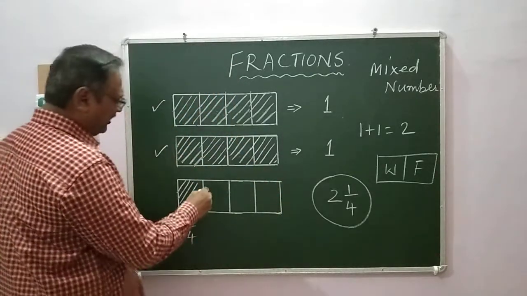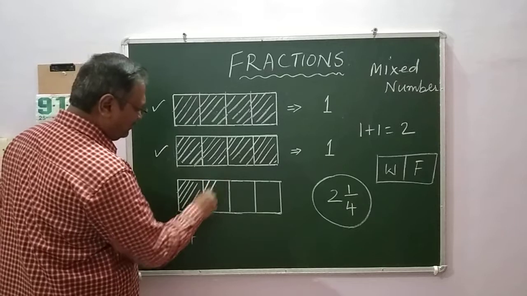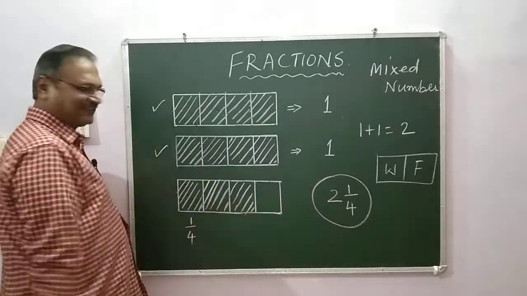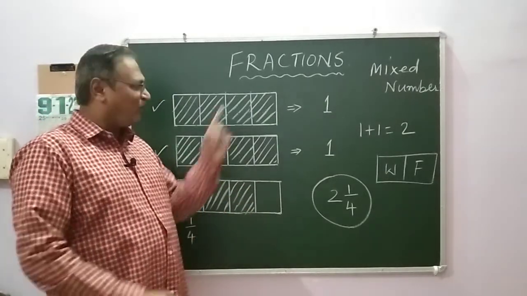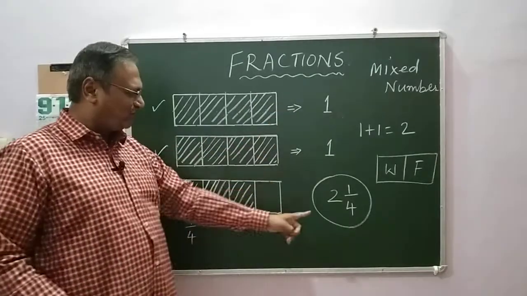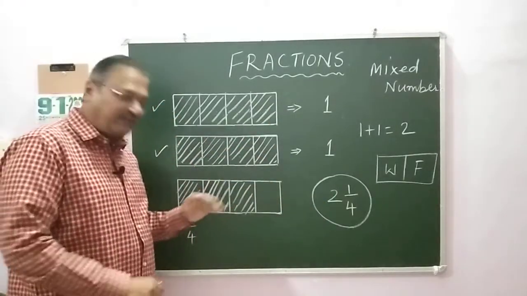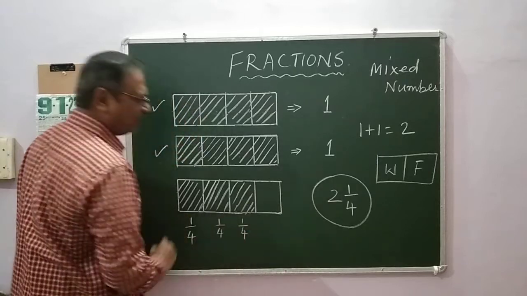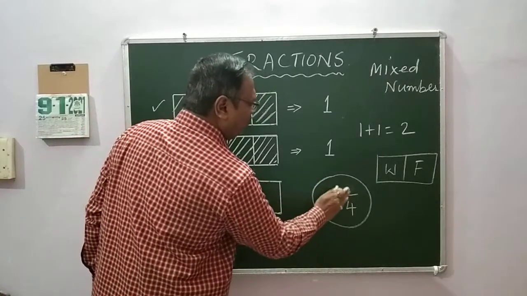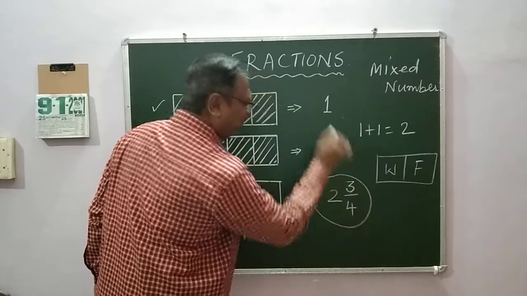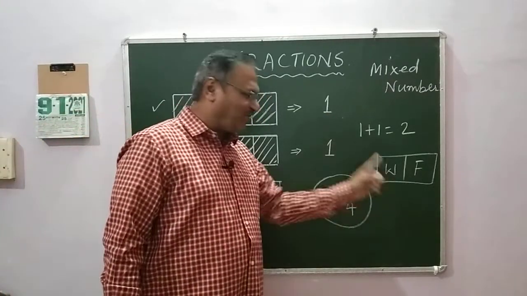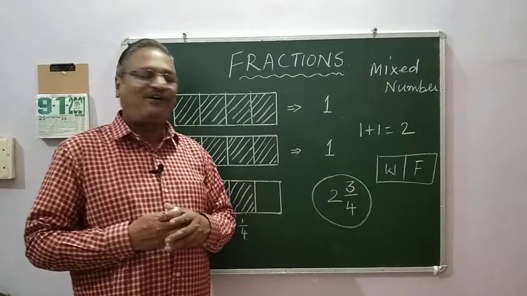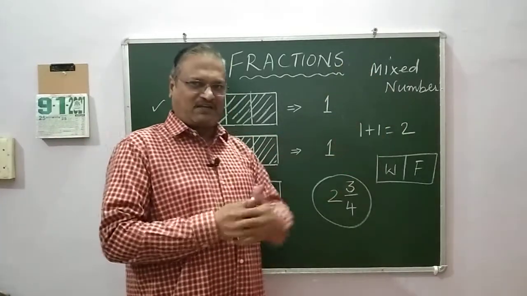Yes? Now, let me take one more part then. 1, 2, 3, 4, 5, right? Now tell me, what is this? 1, 2. 2 whole numbers are over. Now how many parts are we taking? 1 part, 2 parts, 3 parts. That means it is 2 and 3 divided by 4. 2 is the whole number and 3 by 4 is the fraction, and this is called a mixed number, right?